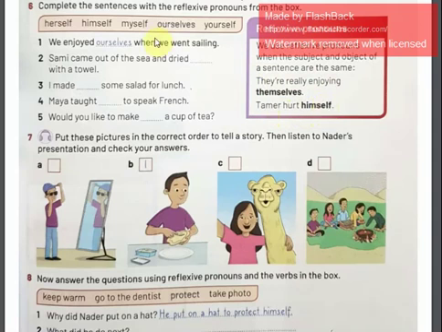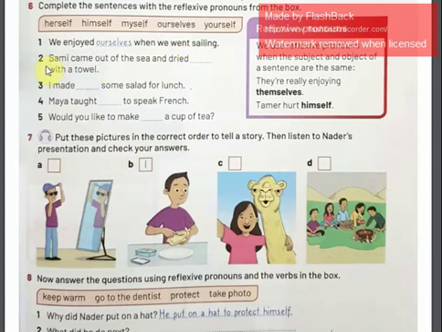Now let's try to know more about them by answering exercise 6. We enjoyed when we went sailing, so we, the subject, and the object is also we, so it's going to be we enjoyed ourselves when we went sailing. Now let's move to number 2. Sammy came out of the sea and dried. Sammy is the subject and also the object, so the reflexive pronoun for Sammy is himself.